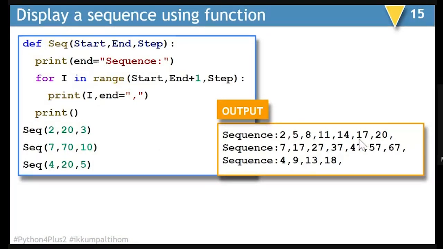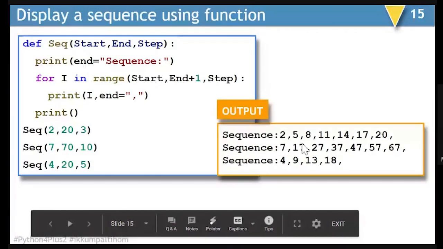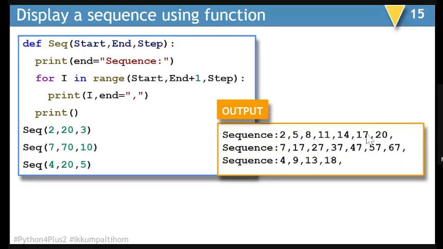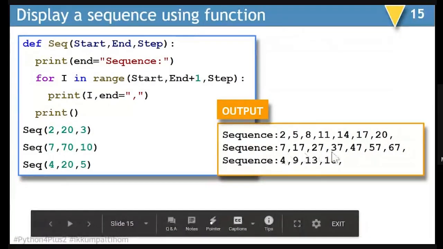So it is going to display 2 plus 3, 5, 5 plus 3, 8, 8 plus 3, 11, 11 plus 3, 14, and so on. In the same way, if I pass 7, 70, and 10, this particular function will generate a sequence which is going to have a gap of 10. So 7, 17, 27, and so on will be the sequence.